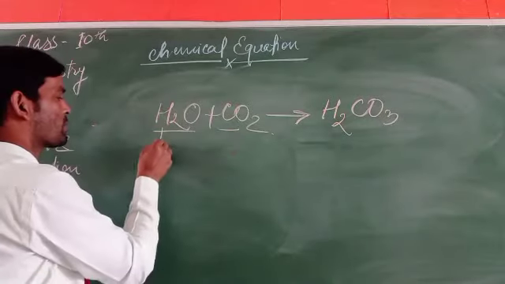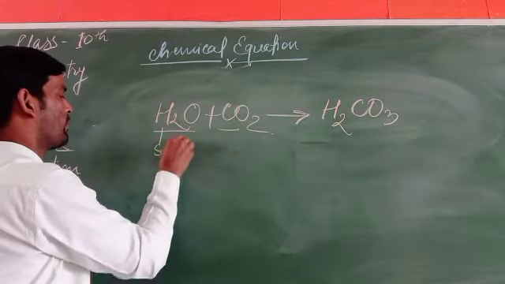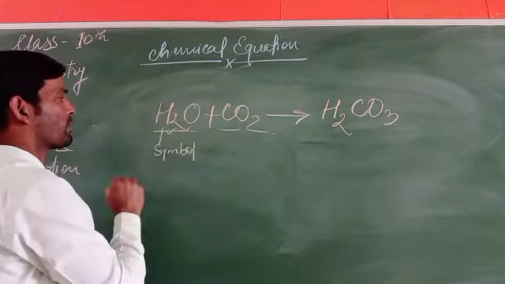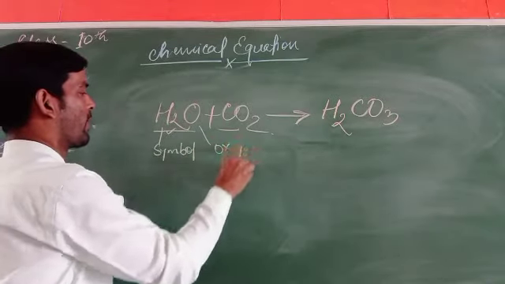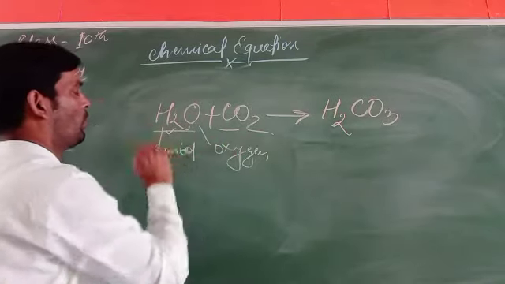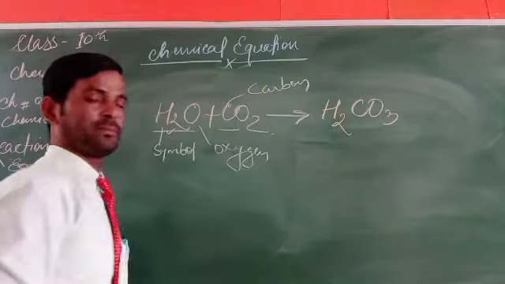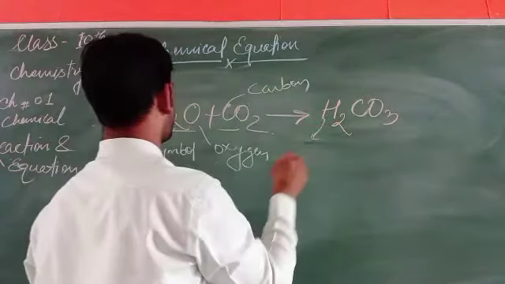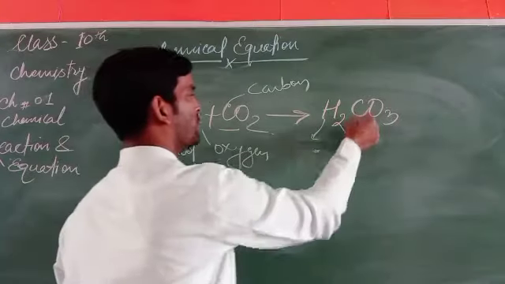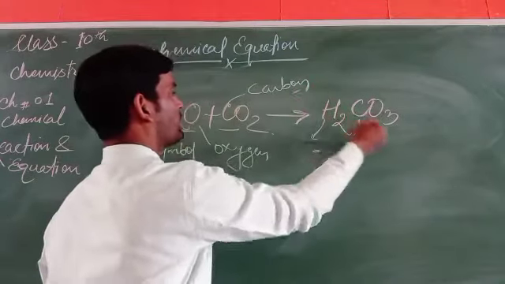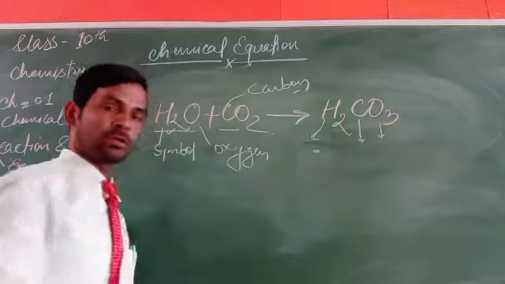hydrogen. Hydrogen has the symbol H. Oxygen has the symbol O. C is the symbol of carbon. H is the symbol of hydrogen. C is the symbol of carbon. O is the symbol of oxygen.